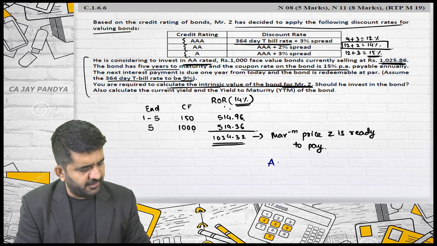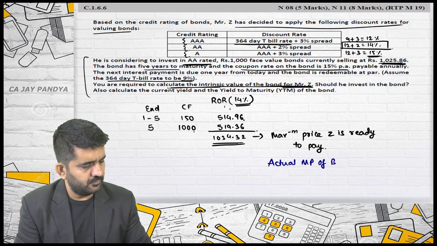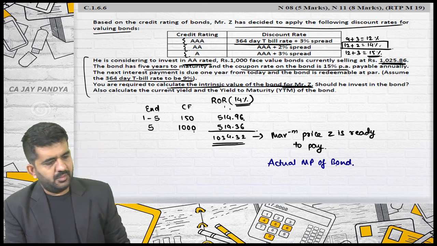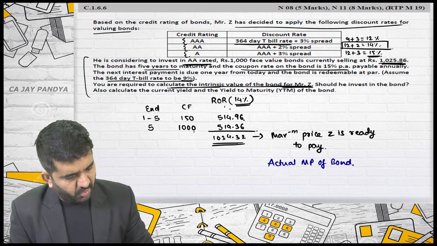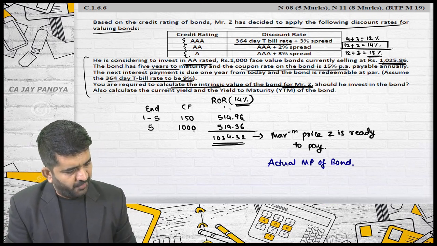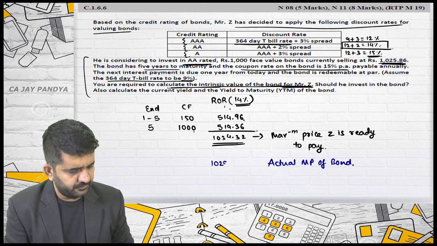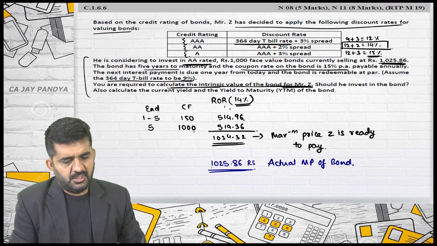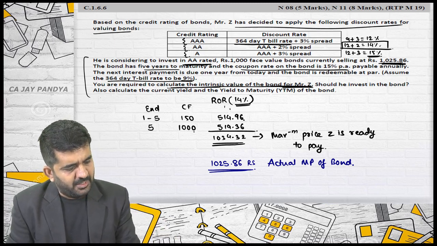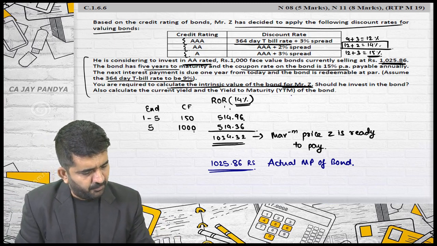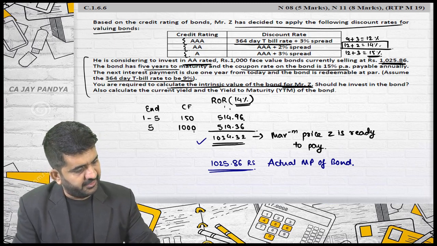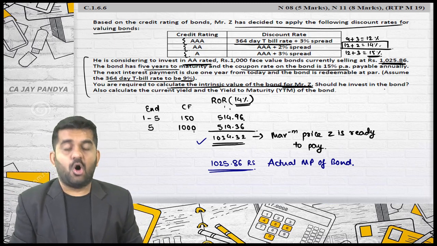What is the actual market price? Actual market price of the bond. Is it alright? It is 1025.86. You are required to calculate the intrinsic value of the bond. We have calculated it. Should he invest in the bond?